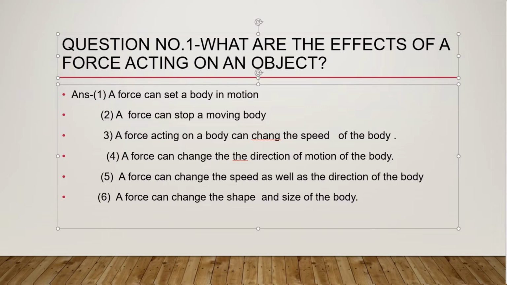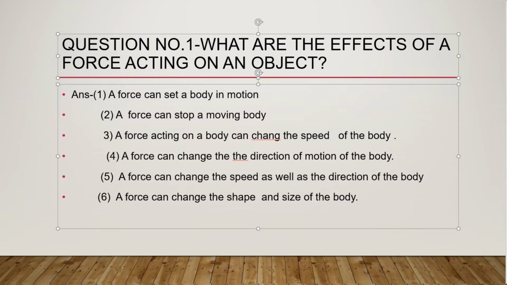The fourth effect is a force can change the direction of the motion of the body. For example, in uniform circular motion of a body, the direction of motion of the body keeps on changing due to the applied force.